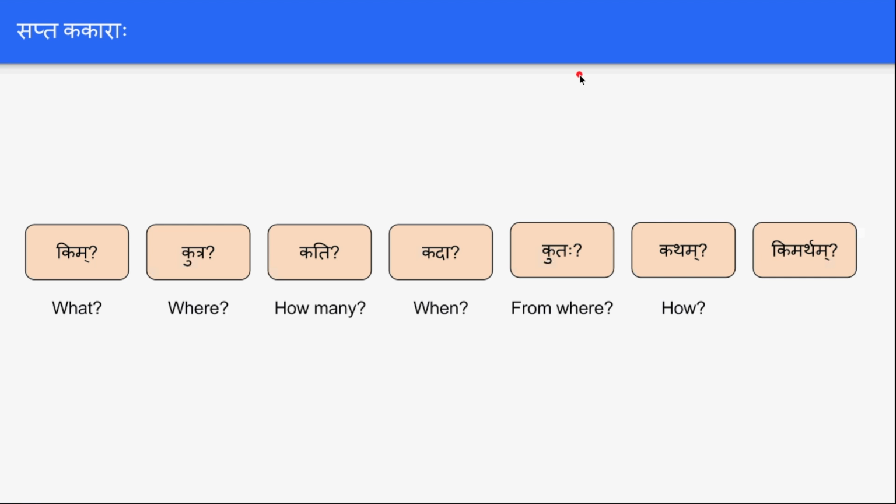And kimartham means why. We have seen recently the examples for kimartham. Balakah kimartham patati, balakah jnanartham patati. These are the 7 question words which are used very frequently while conversing in Sanskrit. We have seen all these, and we will spend a couple of times on some exercises and go to the next topic.